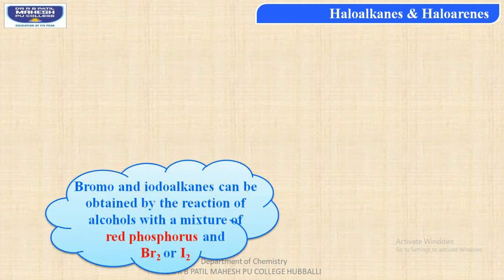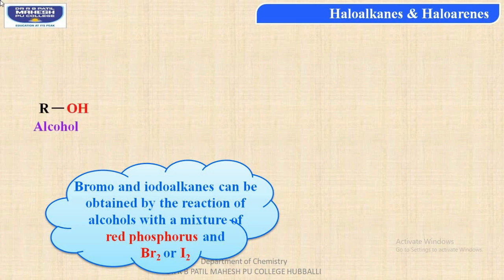Next, students, bromo and iodoalkanes can be obtained by the reaction of alcohols with a mixture of red phosphorus and bromine or iodine.